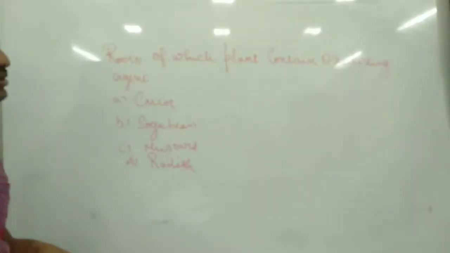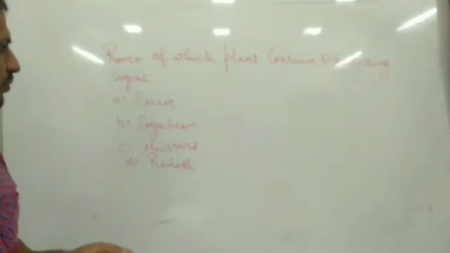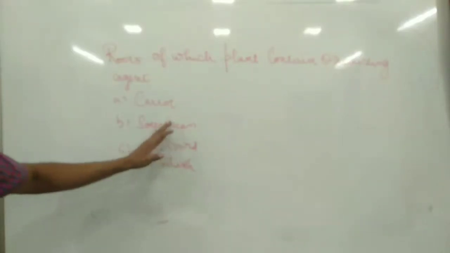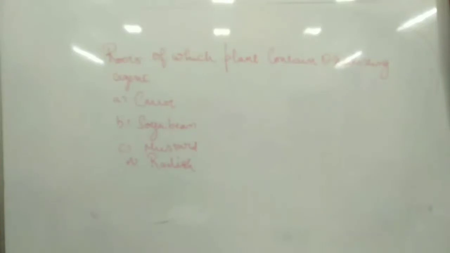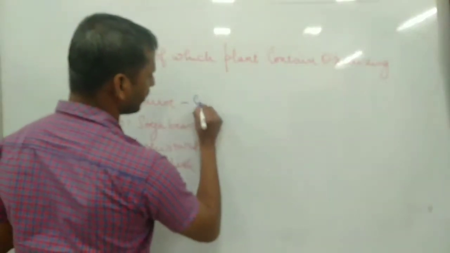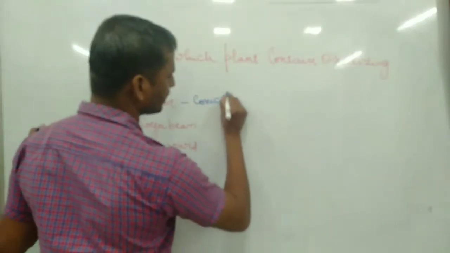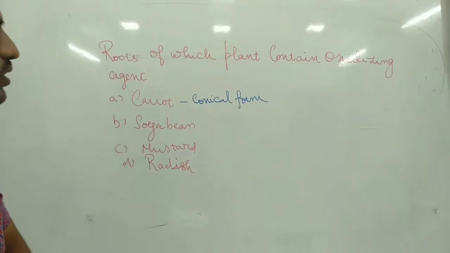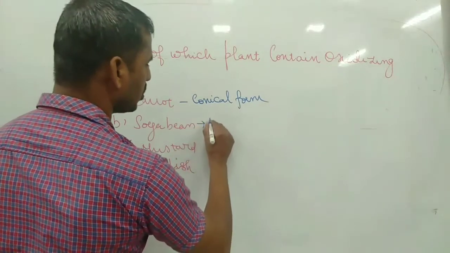So here, mainly the root modifications are given. Among these, which plant is able to oxidize things? Carrot belongs to the conical form, a conical shape. The soya bean belongs to the nodulated root.